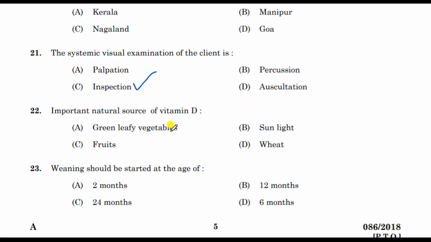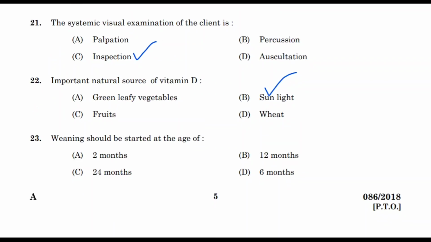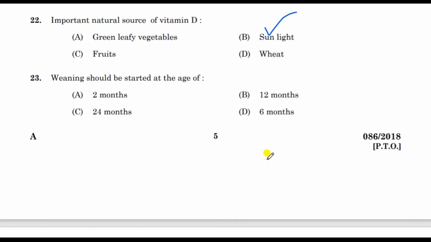Then important natural source of vitamin D. Next question. Correct answer is sunlight. Sunlight is the natural source of vitamin D. Vitamin A mostly from green leafy vegetables and vitamin C from fruits.